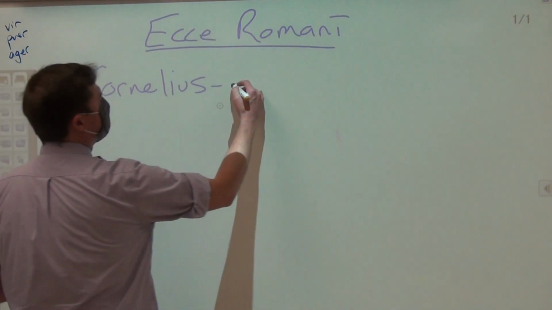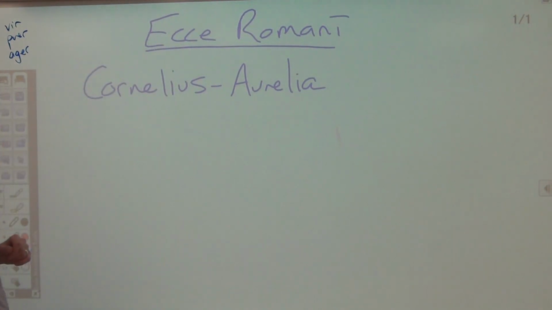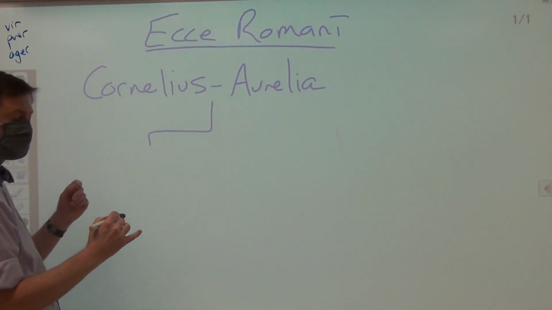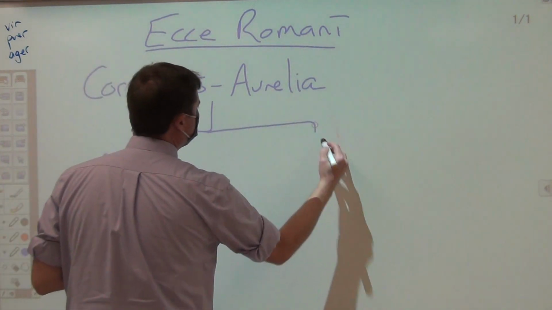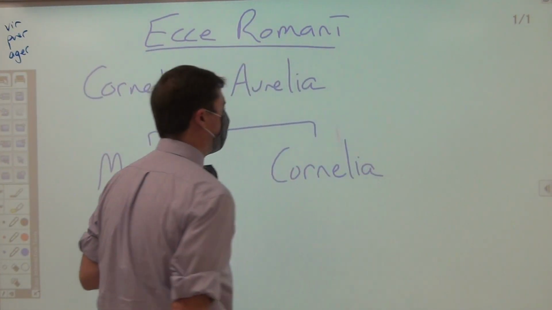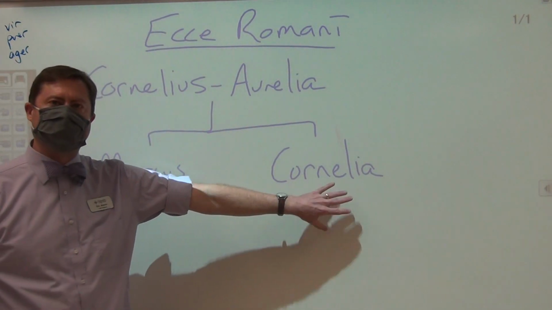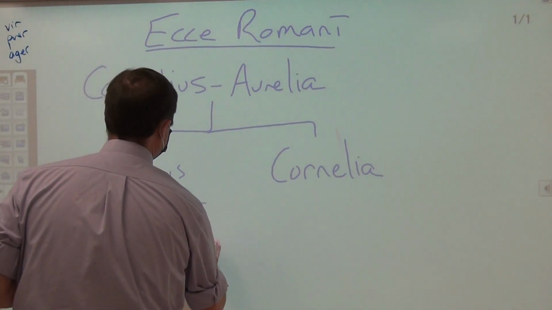He is married to Aurelia, and they have 2 children together that you have encountered so far. You've encountered the boy in this last chapter, Marcus, who is their son, and in the first chapter, you encountered Cornelia, which is their daughter. Now, Flavia is the friend of Cornelia. But then we have a third person that we've encountered, and that is